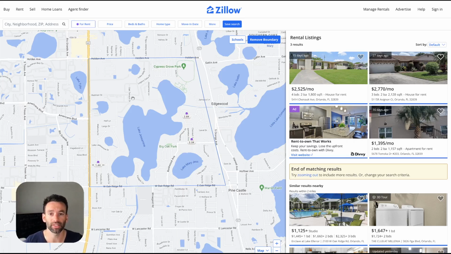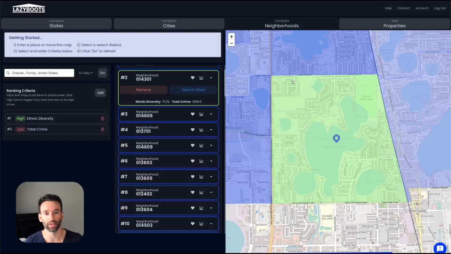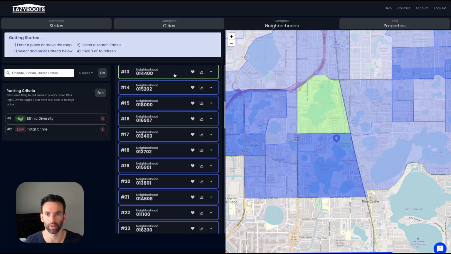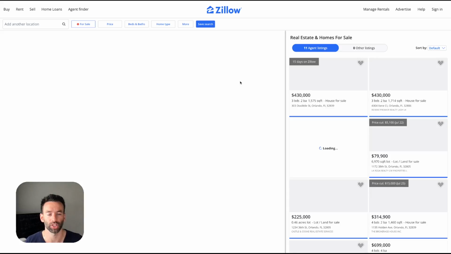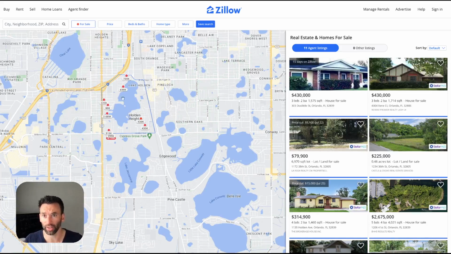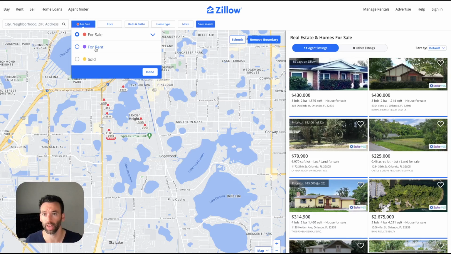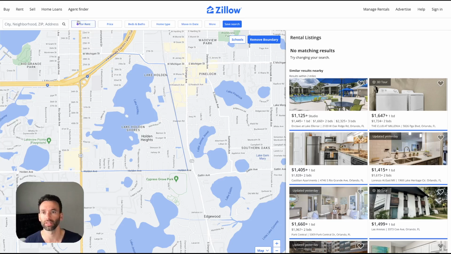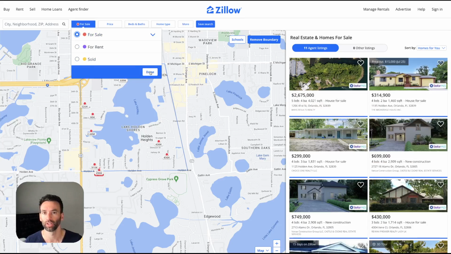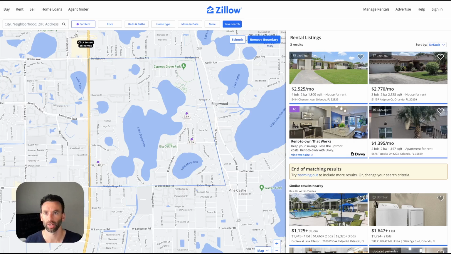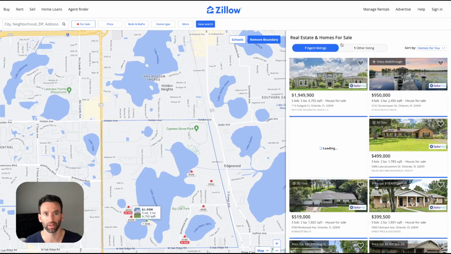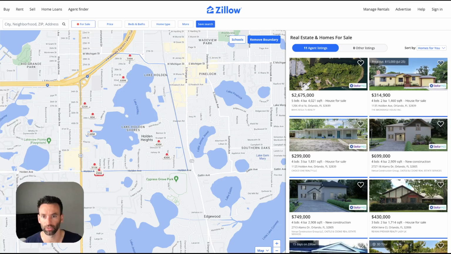So it's super easy to go from Lazyboots to Zillow and then back if you want to do a bit more research and find another neighborhood. I can click this one above it, expand it, search Zillow again. And now I can compare this one with that one. If I go for rent here, all right, there's nothing for rent in this tract, in this neighborhood. So let's do for sale, go back to my other tab, for sale. And so you can do a real quick comparison of this neighborhood versus this neighborhood.